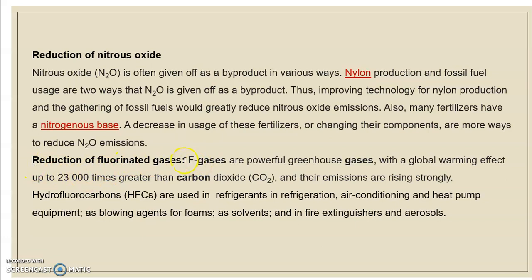And we should check the fluorinated gases also. These F gases are powerful greenhouse gases with a global warming effect up to 23,000 times greater than carbon dioxide. It means these gases are more dangerous than carbon dioxide emission. So we should totally check the emission of these fluorinated gases, CFCs and hydrofluorocarbon gases, which are used in refrigeration, air conditioning, heat pump equipment, as blowing agents, as solvents, and in fire extinguishers, and which leave behind aerosols in our environment.